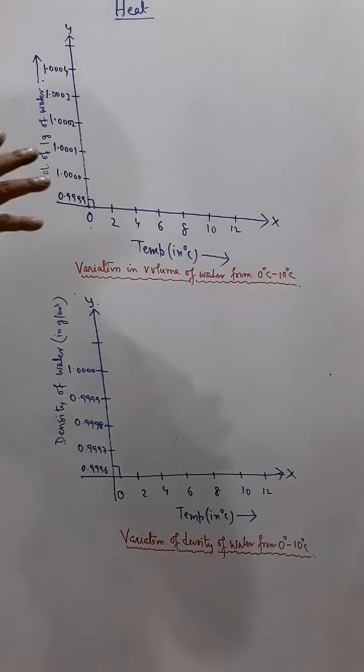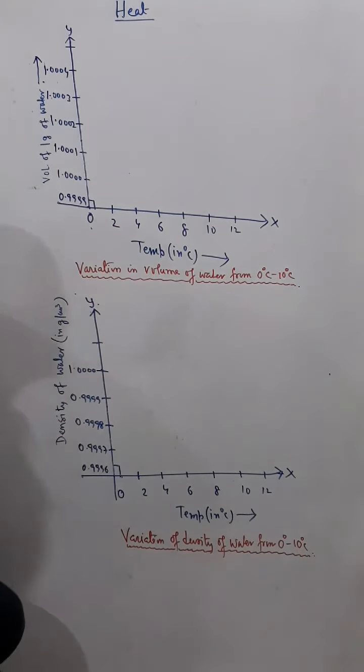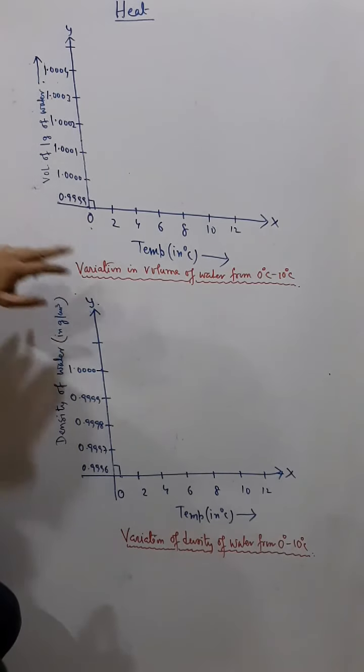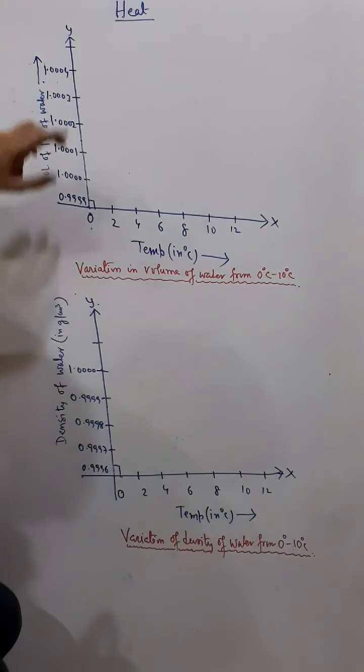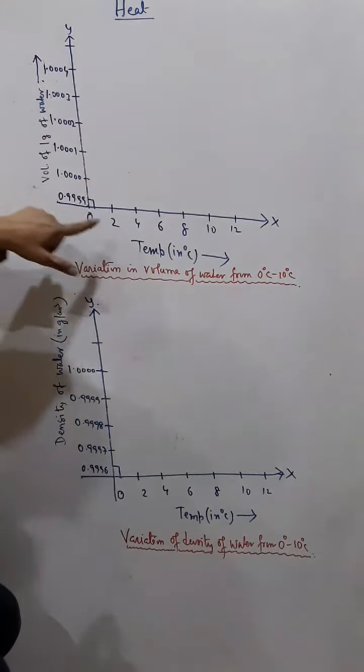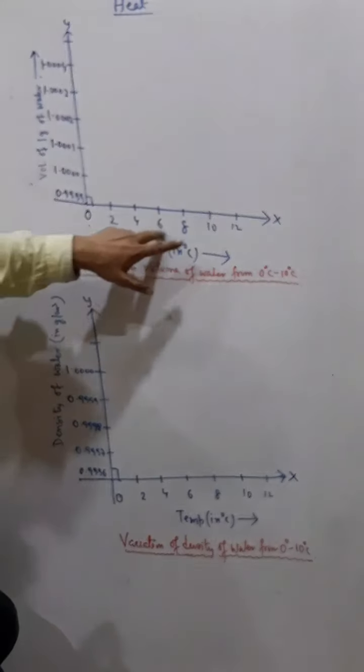Now the concept of anomalous expansion of water, you can clearly understand if you understand these two graphs. The first graph is the variation in volume of water from 0 degrees Celsius to 10 degrees Celsius. You can see the x-axis is temperature in degrees Celsius: 0, 2, 4, 6, 8, 10, 12 degrees Celsius.